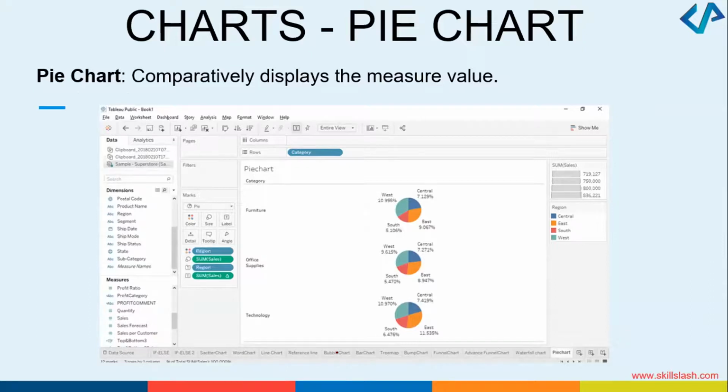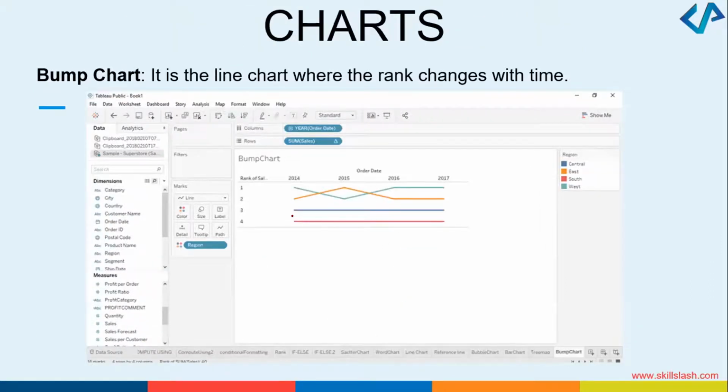Many times where you want to show information in this format, something like this, you can use the capability of bump chart in Tableau. Okay, so in the cases where, let's say, things are changing with time, with duration, these charts are really beneficial. In 2014 this happened, then in 2016 this happened, then in 2017 this happened. So what are these going to do? These different things, they are bump charts.